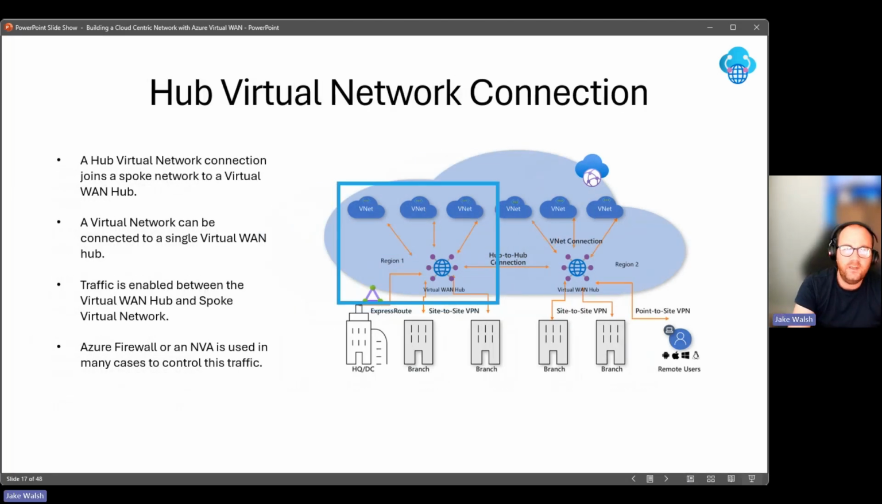We talked as well, in some of the earlier slides, about the idea of the hub and spoke. So this hub virtual network connection pretty much replaces that hub and spoke that you've probably seen before. So the Virtual WAN hub replaces the hub for obvious reasons, and the VNets become spokes off of that Virtual WAN hub. So a hub virtual network connection joins a spoke network to a Virtual WAN hub, and a single virtual network can be connected to a single Virtual WAN hub. Traffic is then enabled between the Virtual WAN hub and the spoke network, pretty much like the hub and spoke topology we talked about. And then we'd use something like Azure Firewall, or an NVA if you're using a third-party solution, to actually control that traffic.